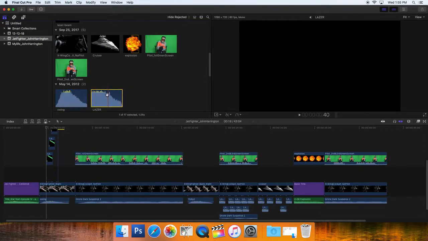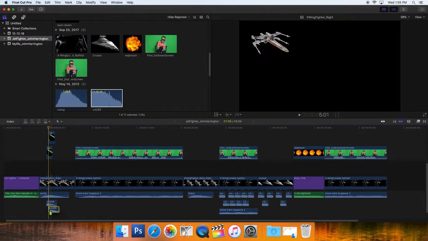Okay, so now I'm going to take laser, and I'm going to line it up with my first, right here. This is what I'm looking at. You see that first film on the edge, going right up to the edge of it. And I'm going to click, hold, drag. It's as simple as this. And I line up with my second one, and I click, hold, drag, and all I'm doing is lining them up with the playhead.